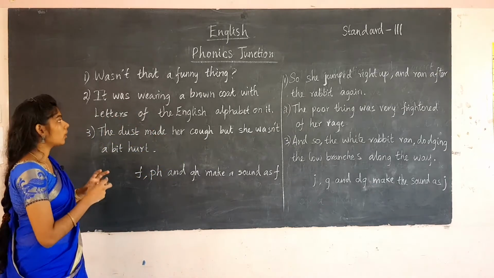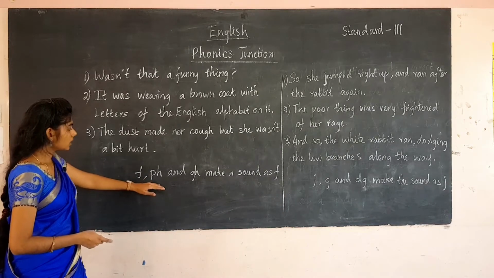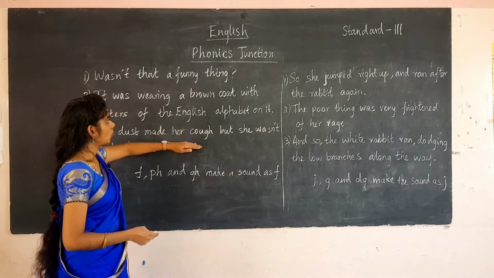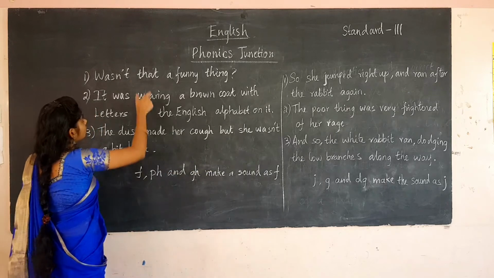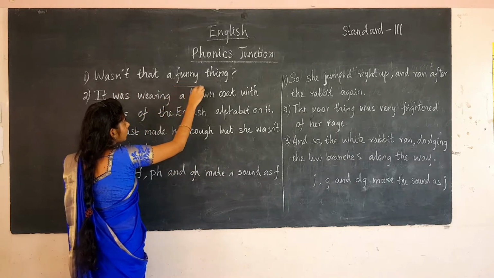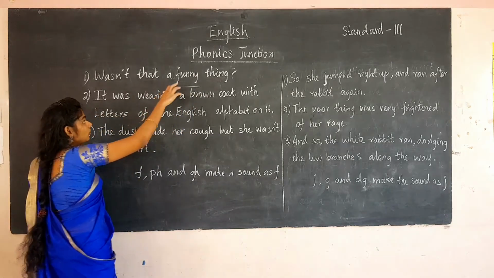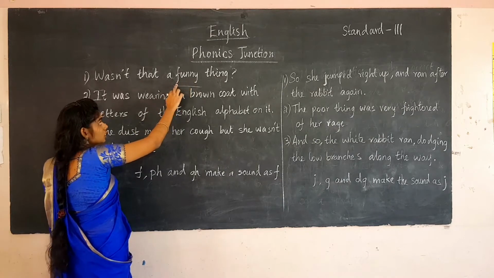Here there are a few words which are similar in their pronunciation. Here F, PH and GH make the sound F. In these lines the pronunciation we are going to see is the F sound. So here, in "Wasn't that a funny thing", the word funny is given. The pronunciation for F is F. Funny, funny, F.